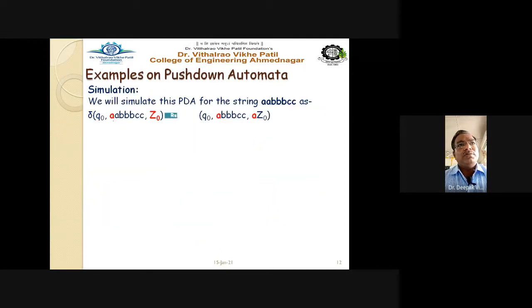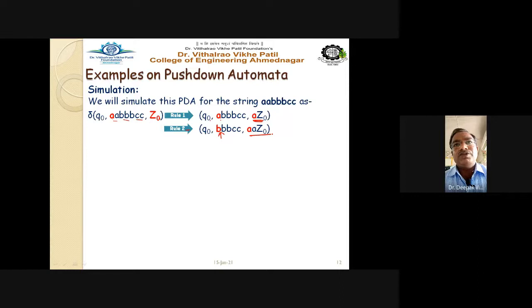So Q0 double A triple B double C. This is Q0 A Z0, a push operation. So yes, this A is pushed inside the stack. Now next, again A, and again we have to push with the help of rule number 2. So we get here double A Z0 with rule number 2, and the next character to read in the input string is B, small b.